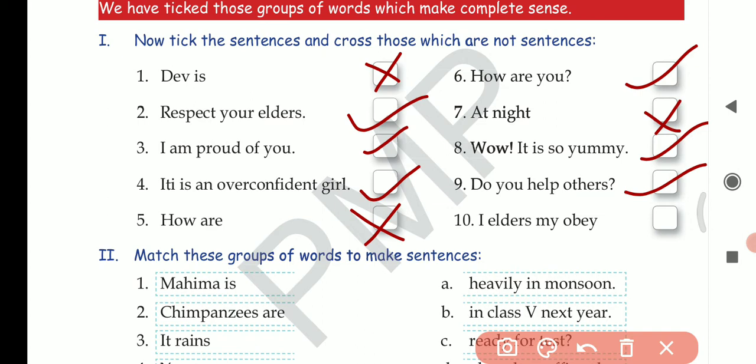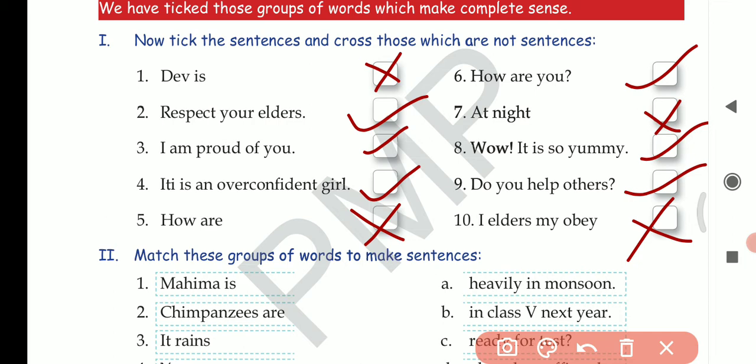Next, I elders my obey. What kind of sentence is this? I obey my elders, that is a proper sentence. But I elders my obey is not a proper sentence. It means words are not arranged systematically. If words are not arranged systematically and it is not giving a proper meaning, that means it is not a sentence. So we'll give a cross. I hope question number 1 is clear to everybody. Now we'll move to question number 2.